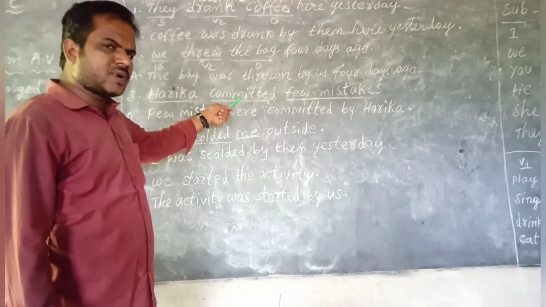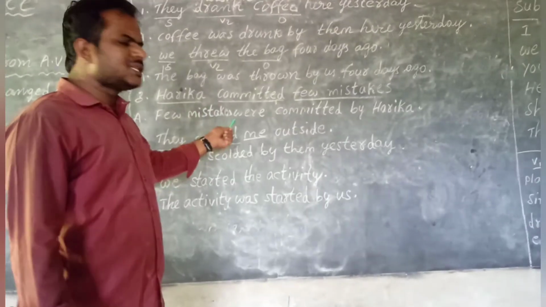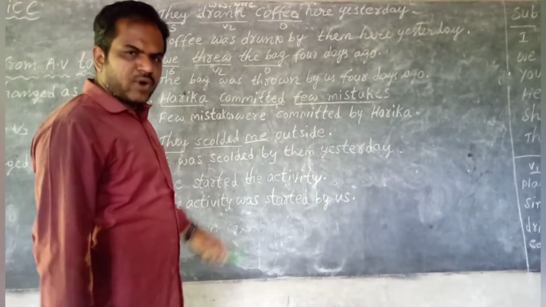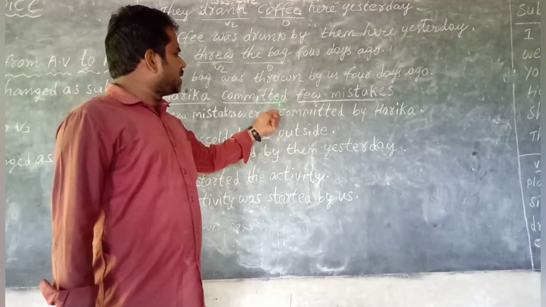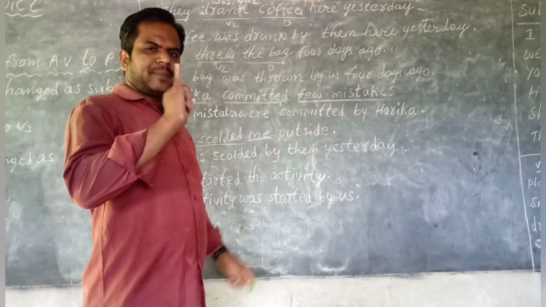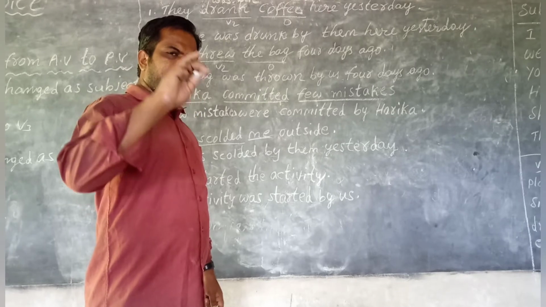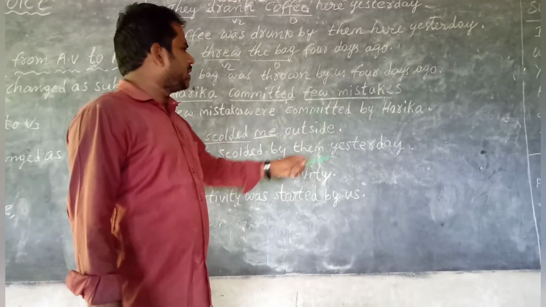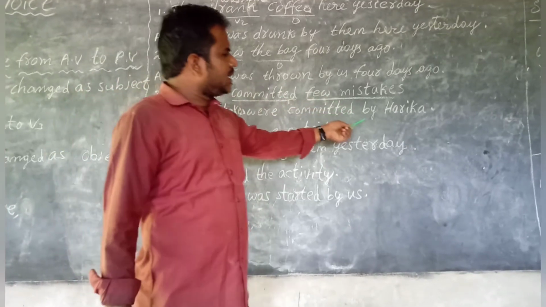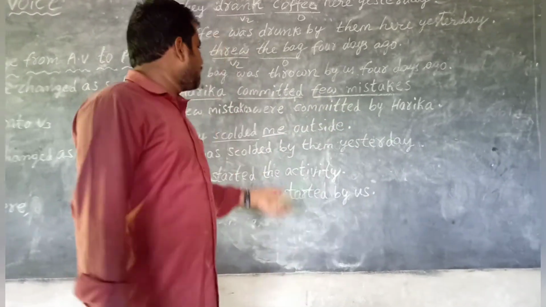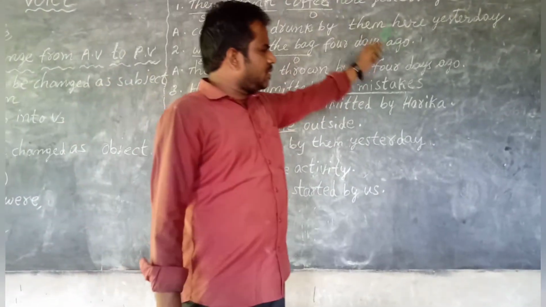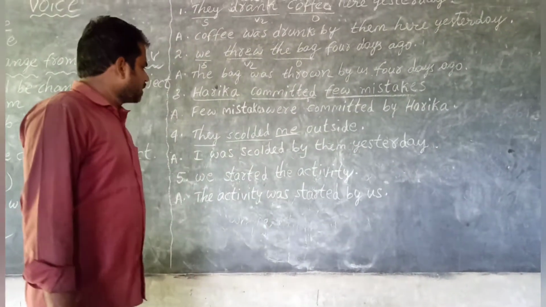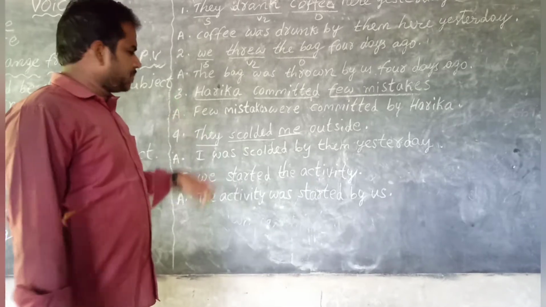Past be forms: was, were. So, few mistakes, those are plural. That's why were. Third rule, change the verb into V3. Commit, committed, committed. V2 committed, V3 committed. Fourth rule, add by. Fifth rule, change the subject into object. Harika.